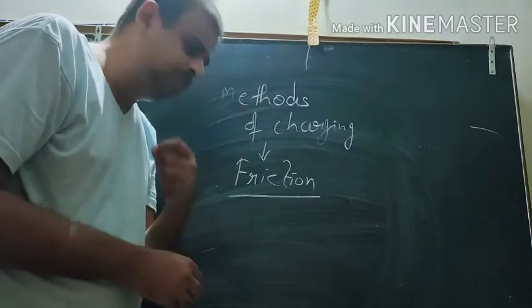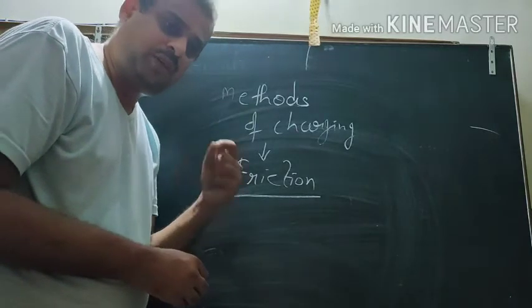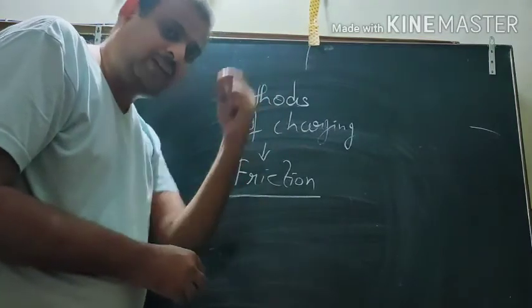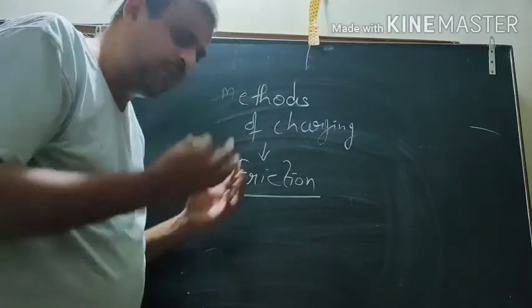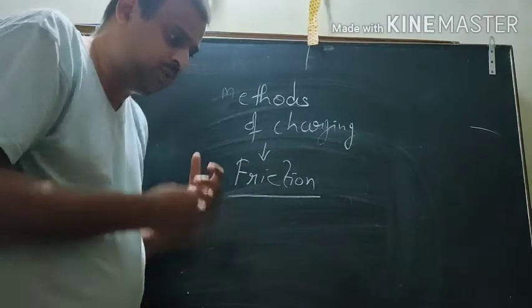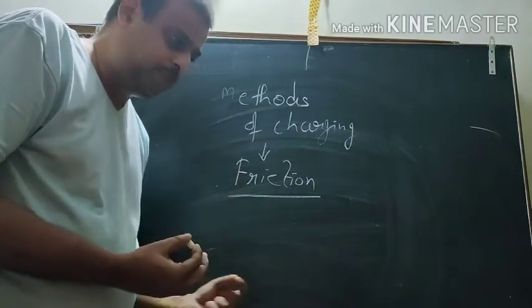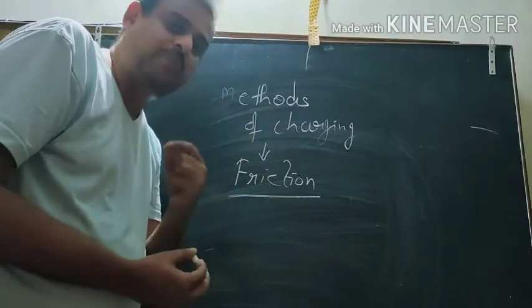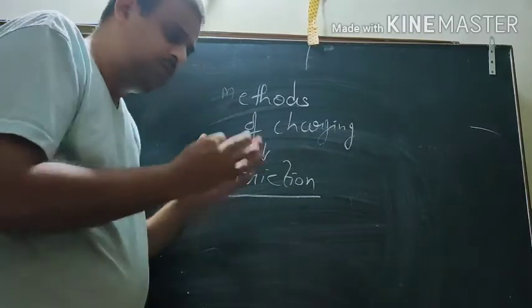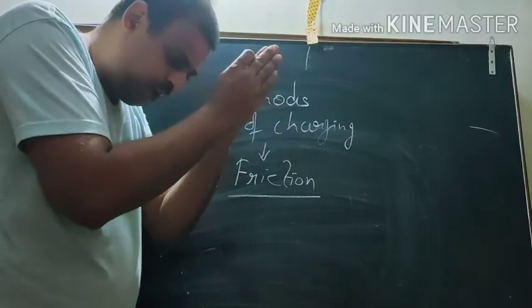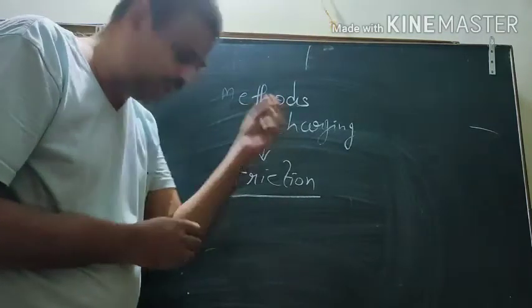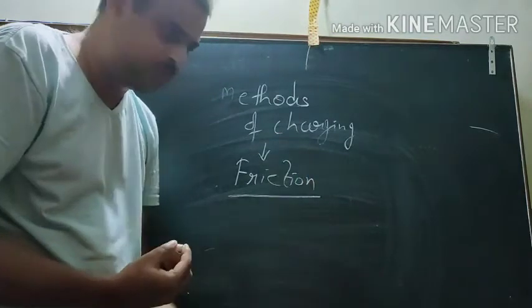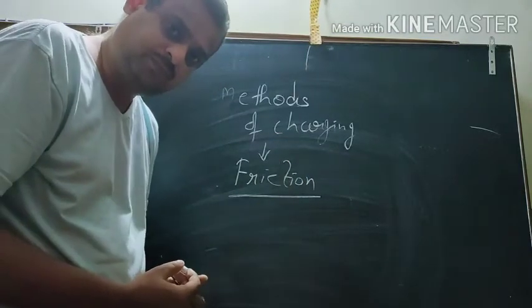Suppose we consider hair, then we find spikes and scattering of hair. Why is that so? When you rub a comb with the hair, both of them acquire charge, and due to that charge the hair spreads, or even the comb can attract small pieces of dust particles and small leaves. So this is all due to friction.